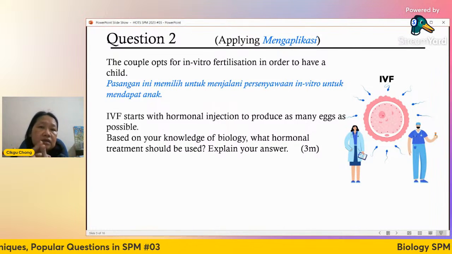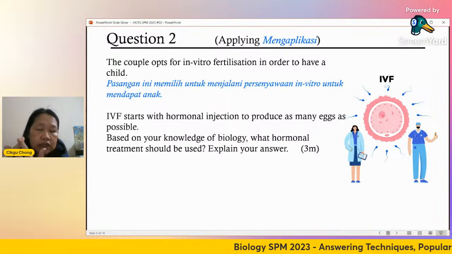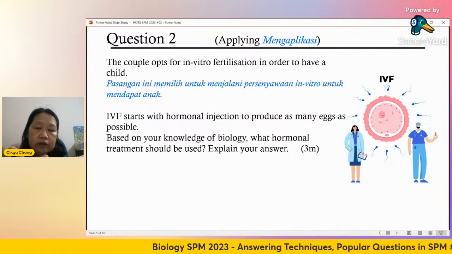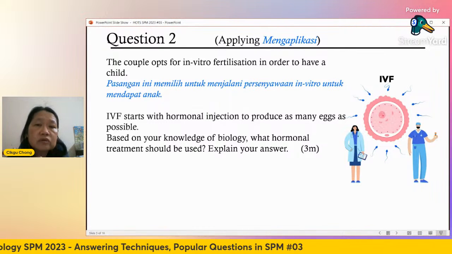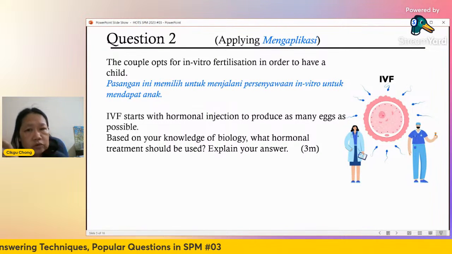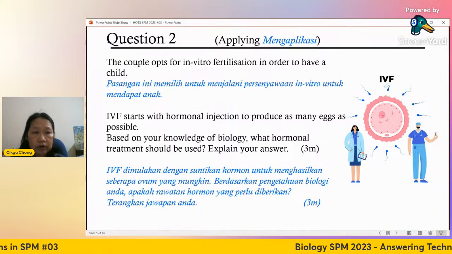So you have to answer the name first. What is the name of the hormone first? And then the other 2 marks is to explain why you use this hormone. That means you must know the function of hormone. What is the use of this hormone? What does it do to the woman's body? So this is the PM version of the question.